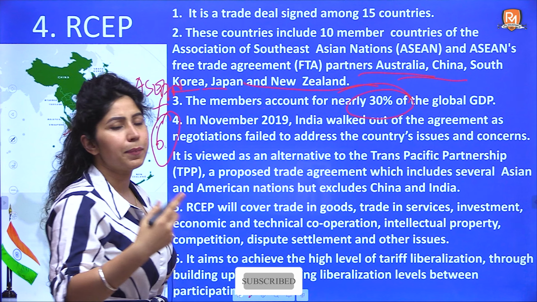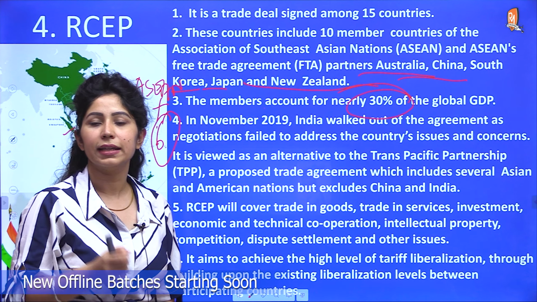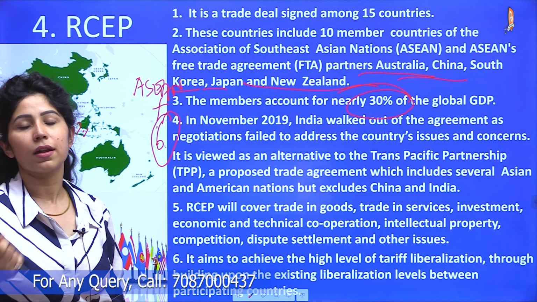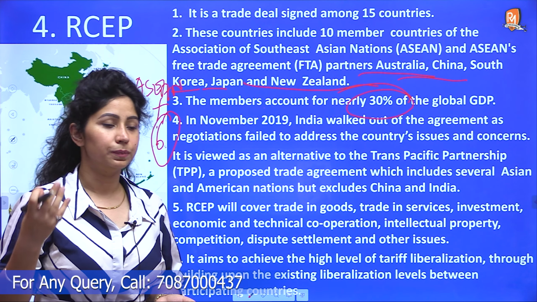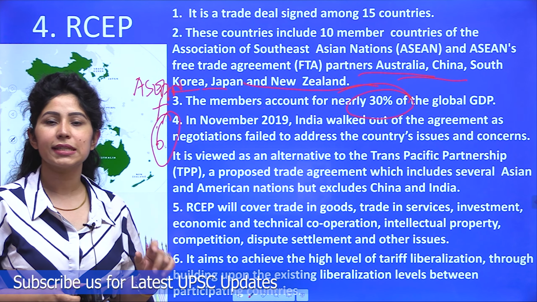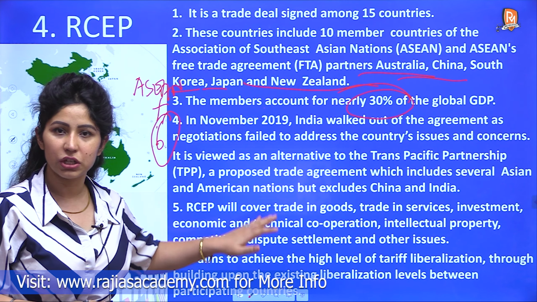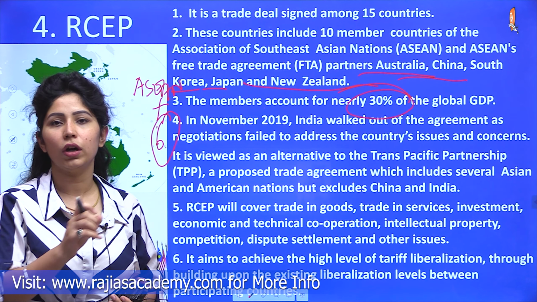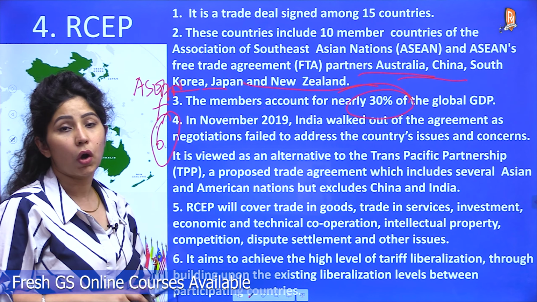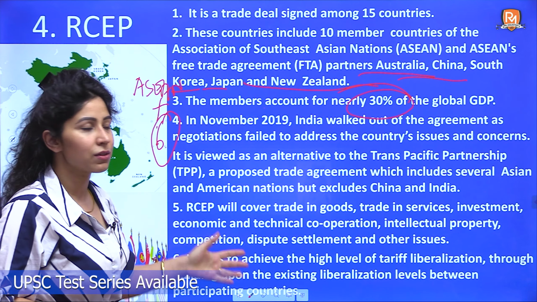And India had a problem with the dairy industry कि जो dairy के products आएंगे वो ready-made अगर import हम कर लेते हैं lower prices पे, तो Indian dairy industry on which a lot of poor people depend, उनके households, their livelihood will suffer. And the next part was intellectual property rights. The laws regarding intellectual property rights were very stringent in this, and India cannot comply with those as of now. And obviously cheap labor and the products that are produced cheaply in other countries, India की market बहुत suffer करती, so that's why India backed out.